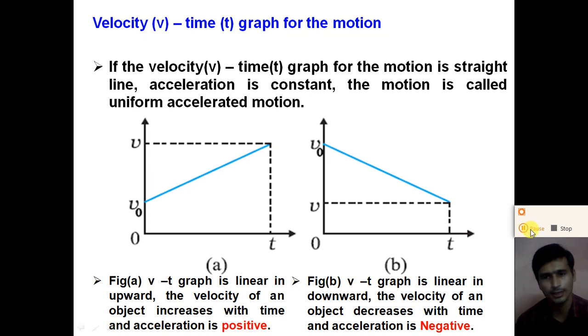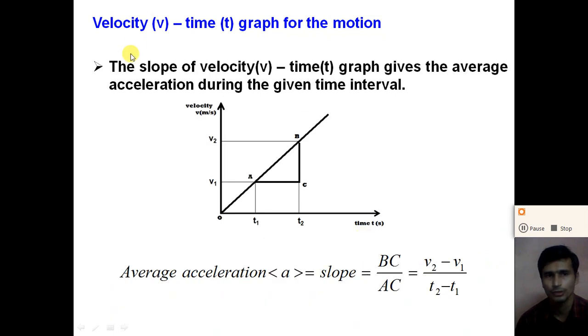So dear student, you understand about a velocity time graph and how we can determine the type of motion from it. Now, we will see how we can calculate the average acceleration from the velocity time graph. The second use of the velocity time graph is to calculate the average acceleration, or the acceleration at any instant of time. The slope of the velocity time graph gives the average acceleration during any time interval.